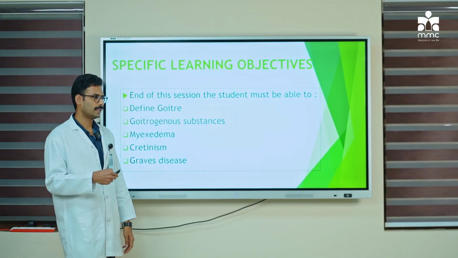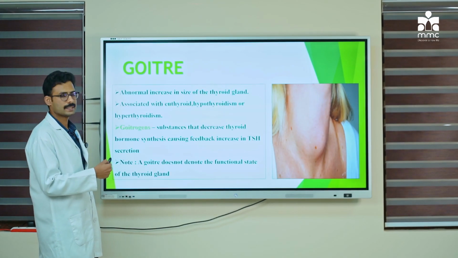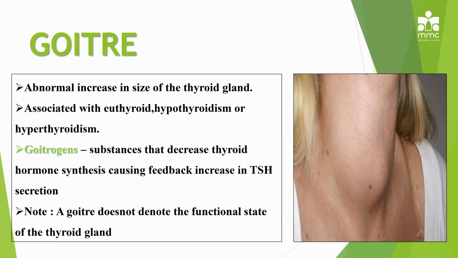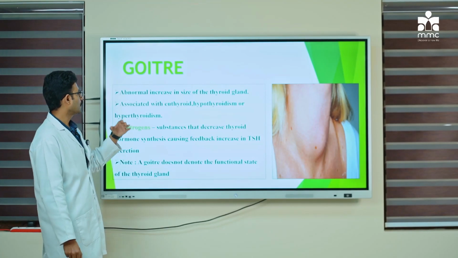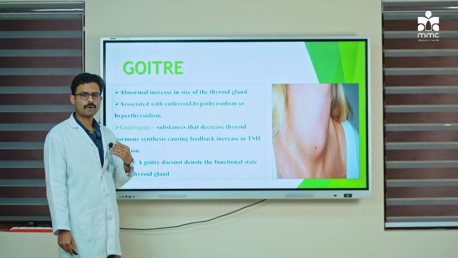So let us begin with the first topic for today, that is goiter. Any abnormal increase in the size of the thyroid gland is called goiter. As you can see in this picture, this is a lady with an enlarged thyroid gland. So the swelling in the neck, or neck swelling, is called goiter. There can be a lot of reasons or causes for goiter.